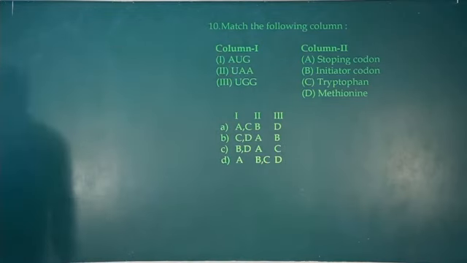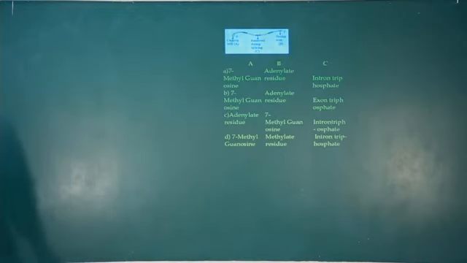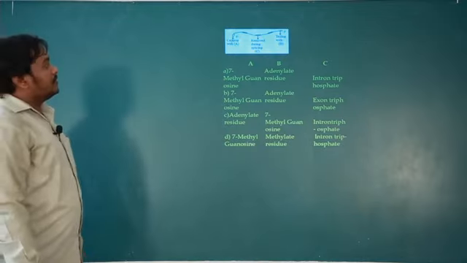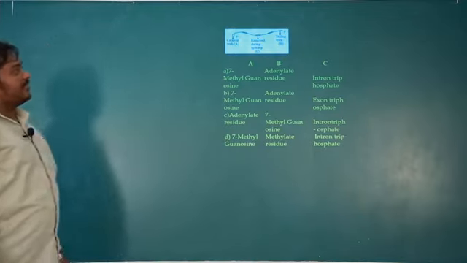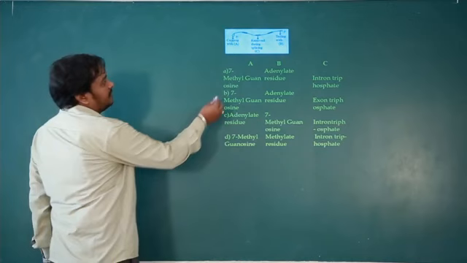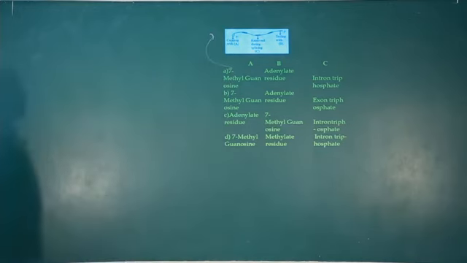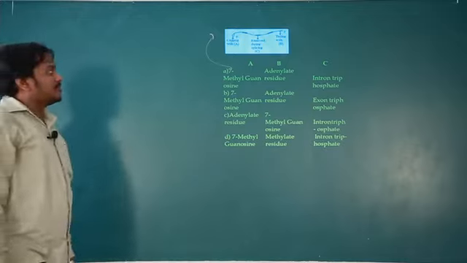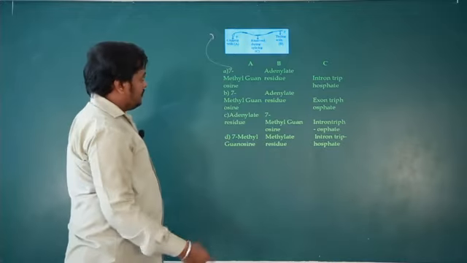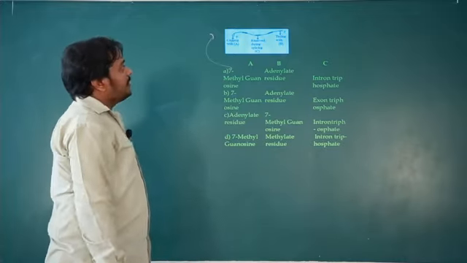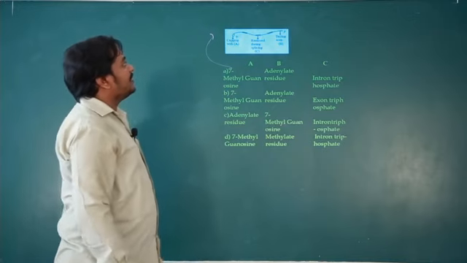Next, question number 11. Okay, so this question is regarding actually question number 7. Okay, question number 7. So what does it indicate? Capping with A, B tying with what, then removal during splicing.